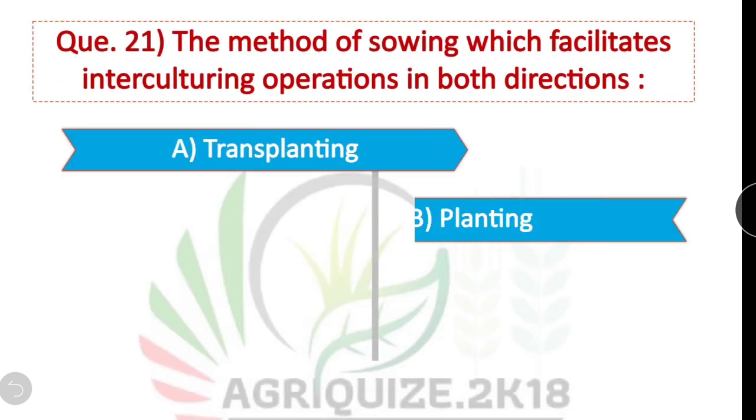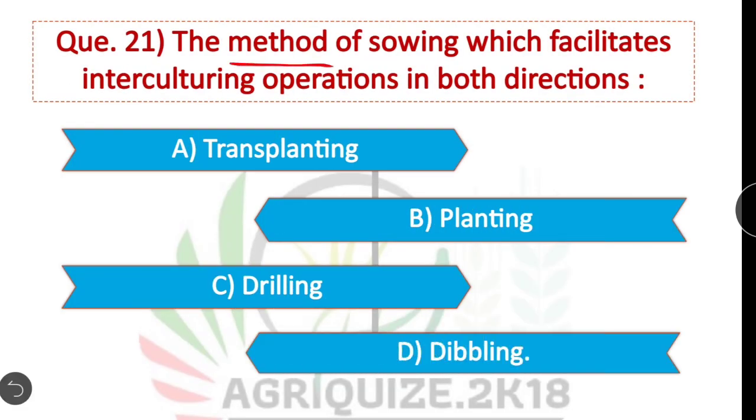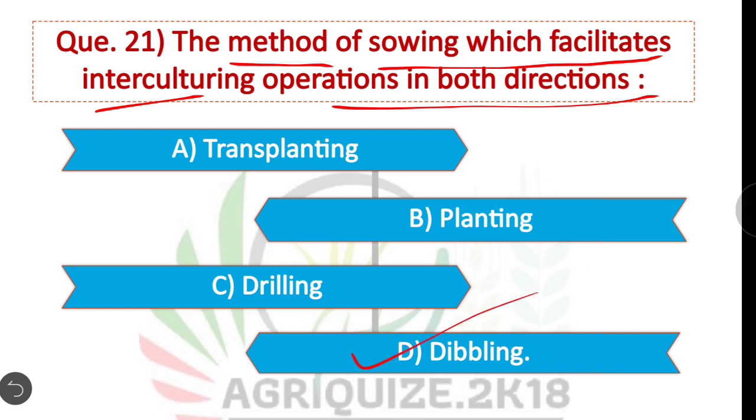Question 21. The method of sowing which facilitates interculturing operations in both directions. Here option D is correct. Check-row planting facilitates interculturing operations in both directions.